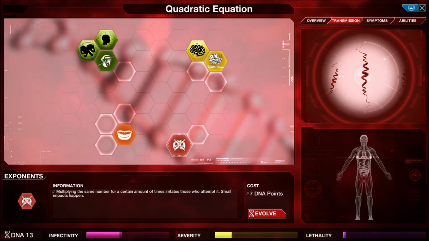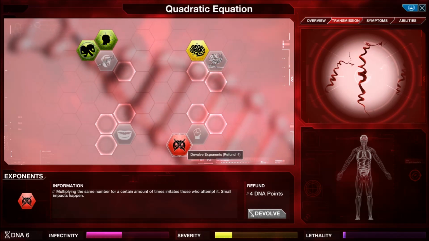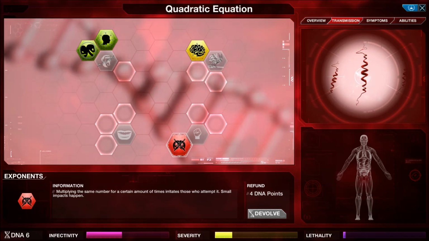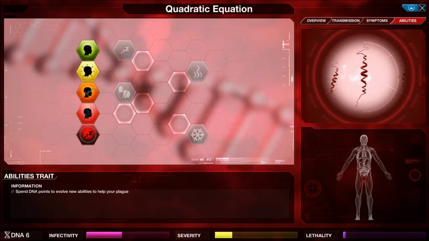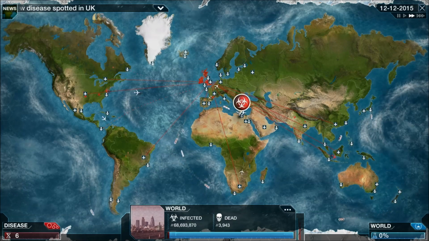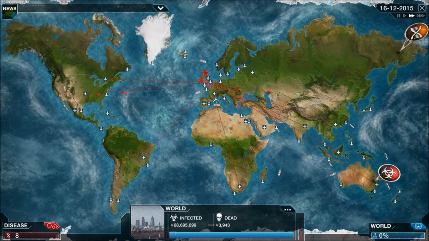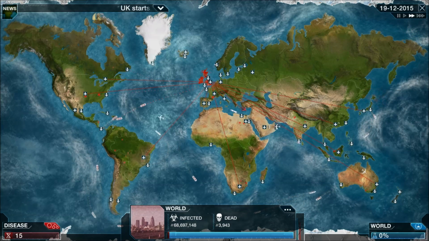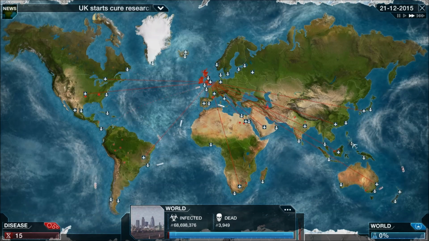First, let's get exponents. Multiplying the same number for a certain amount of times irritates those who attempt it. Small impacts happen. That hasn't unlocked anything else on that side. But we're okay with that. We're okay because we're still spreading fast. Obsession symptom mutated. Fantastic. We are going to start killing.